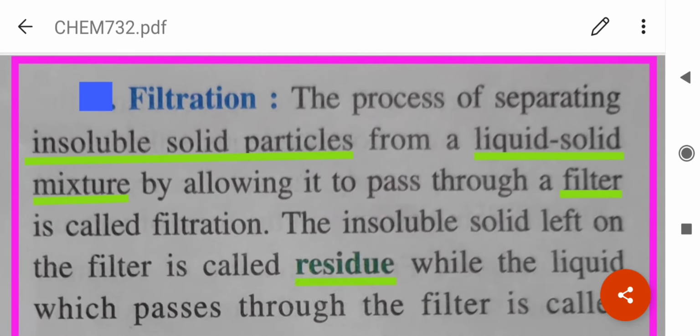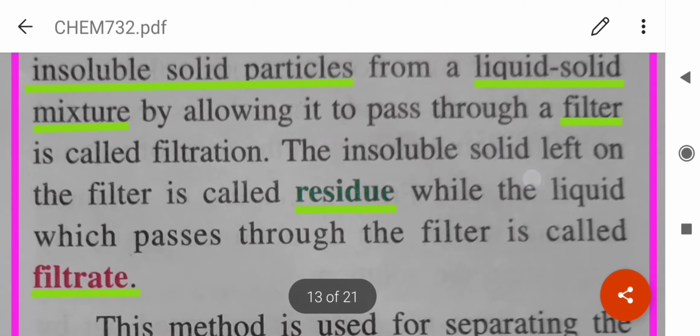Filtration is used to separate insoluble solid particles from a liquid-solid mixture by passing it through a filter. The insoluble residue which remains on the filter paper or any filter is called the residue, while the liquid which passes through the filter is called the filtrate.